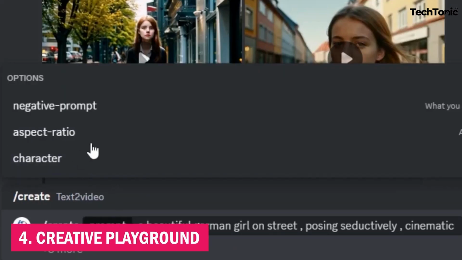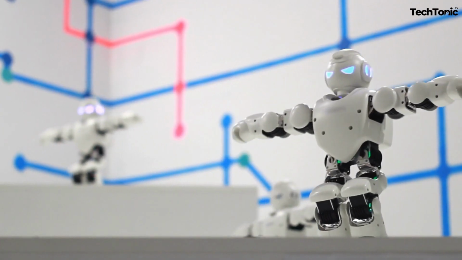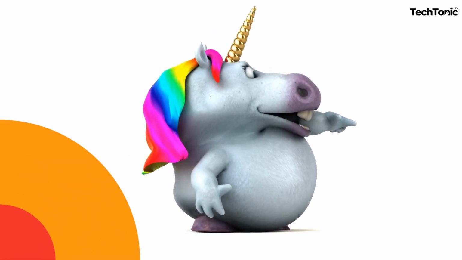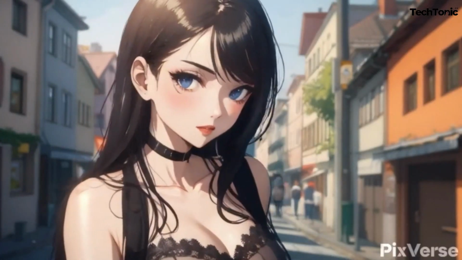4. Creative playground. With PixVerse, the world is your canvas and the possibilities are endless. Want to make a video about flying cats? No problem. How about a dance-off between robots and unicorns? You got it. With PixVerse, the only limit is your imagination and maybe your internet connection.